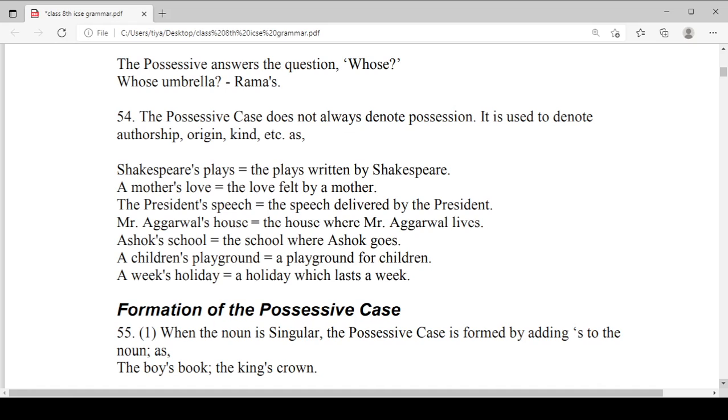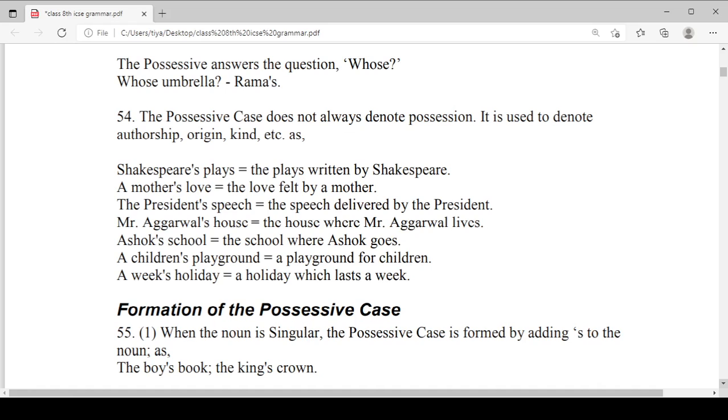So they are talking about possession. In possessive pronouns we have already learned mine, ours, hers, his. The possessive pronouns or possessive case just show possession of anything or by anyone.